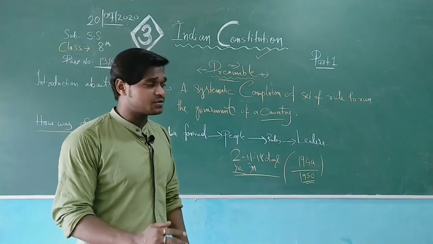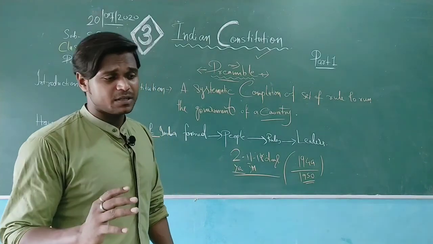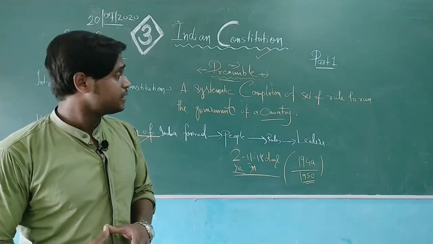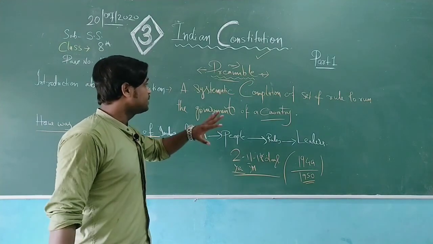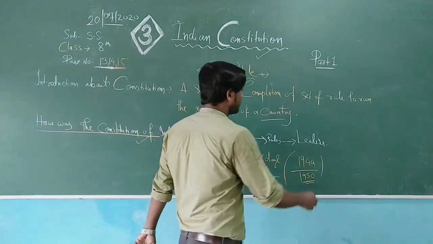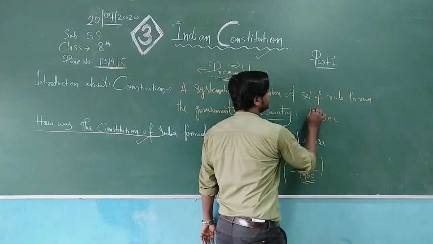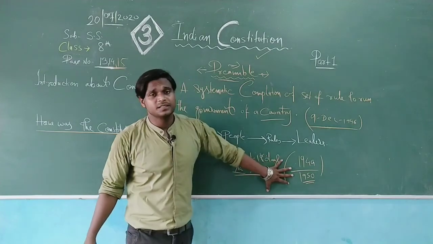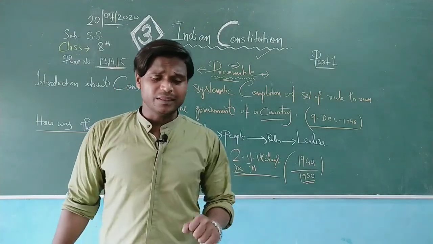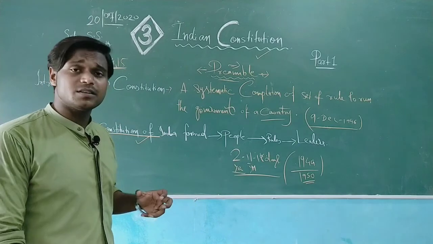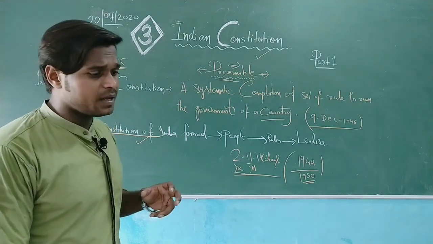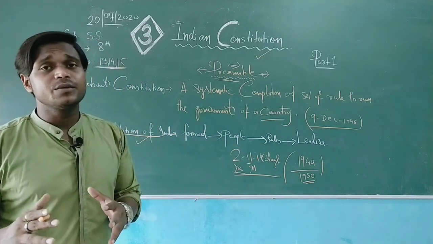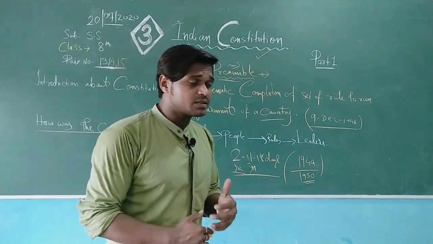Going further, the Constituent Assembly was established on the 9th of December 1946. You should remember the date here, 9th December 1946. I have also written some other dates, I'll explain these later. So from 9th December 1946 it started to work, and the Constituent Assembly was formed of prominent, distinguished people, we can say scholars and leaders also.